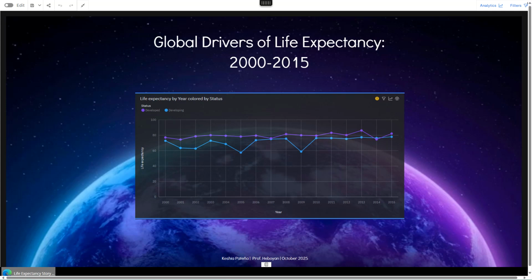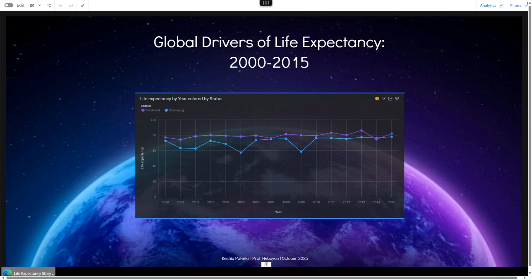From the start, my goal was to uncover meaningful insights, not just numbers, but patterns that can inform real-world decisions about where to focus health and development efforts. When I first profiled the data, I noticed some early patterns. Countries with higher income composition and education tended to live longer, while those with higher adult and child mortality had shorter life expectancies.